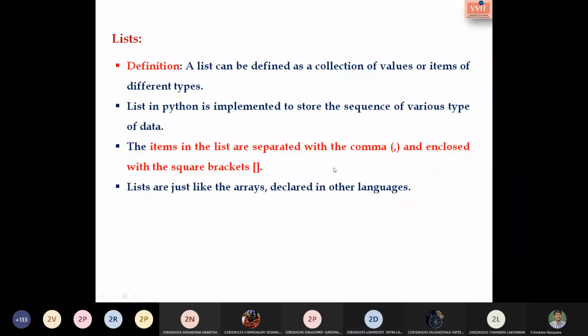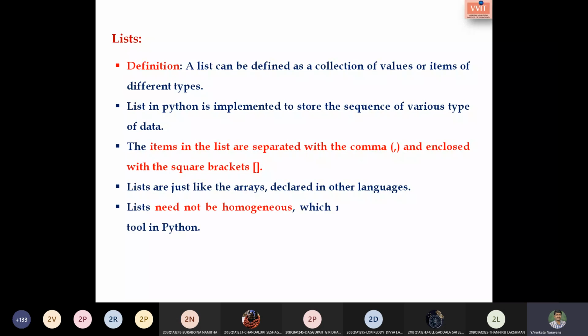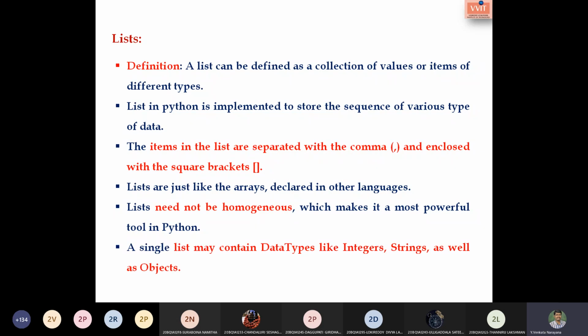Just like arrays are declared in other languages, lists can also be done in Python. As we said, the list need not be homogeneous, where homogeneous means the same type of element. So lists are not homogeneous. A single list may contain different types of data. That can be an integer, a string, or an object.